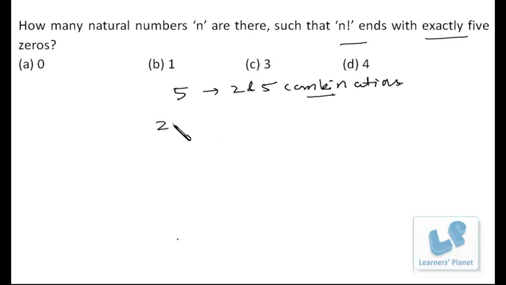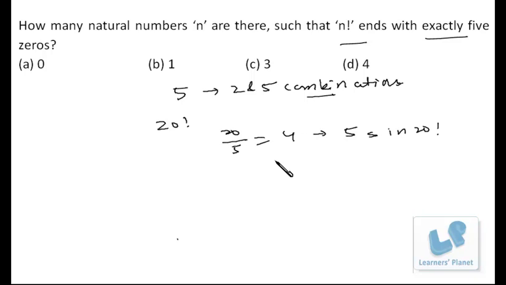Now suppose I have 20 factorial. In 20 factorial, how many 5s will be there? You just divide 20 by 5. That's 4. Now 4 is less than 5, so we cannot get more quotient over here. So there will be 4 5s in 20 factorial.